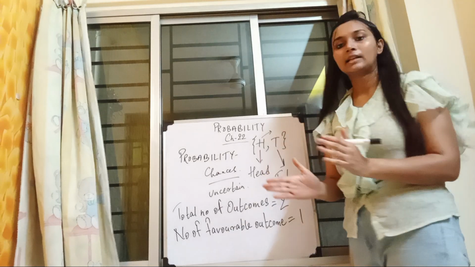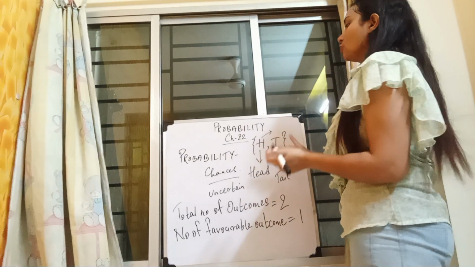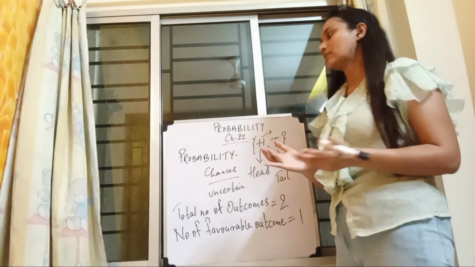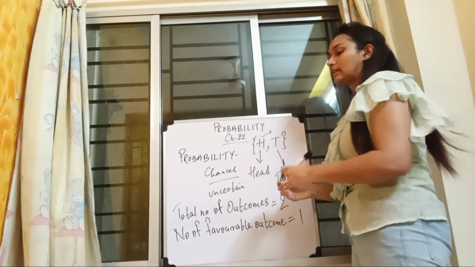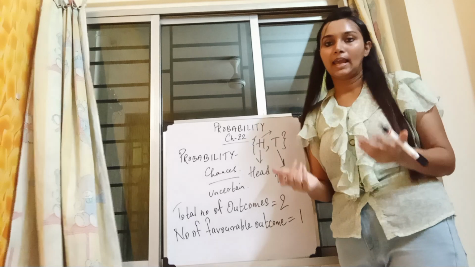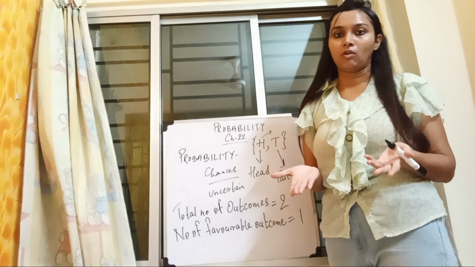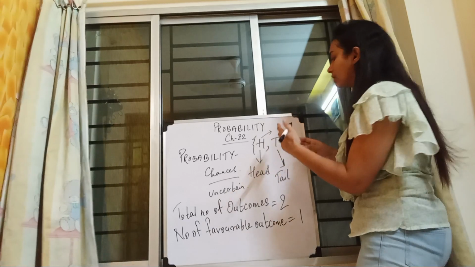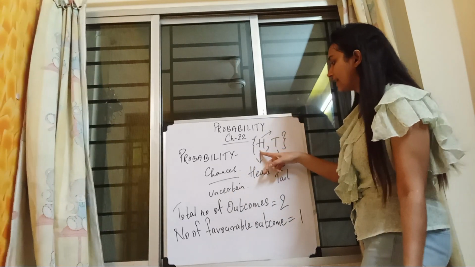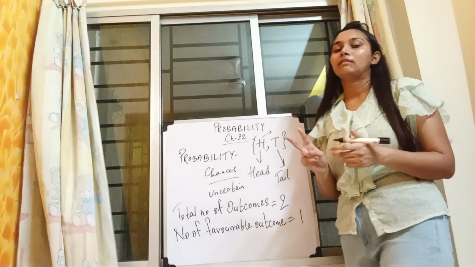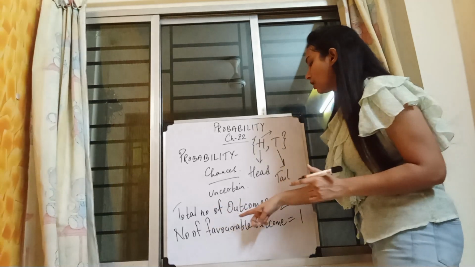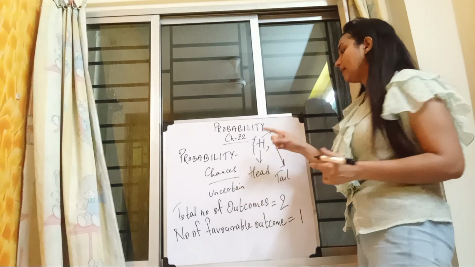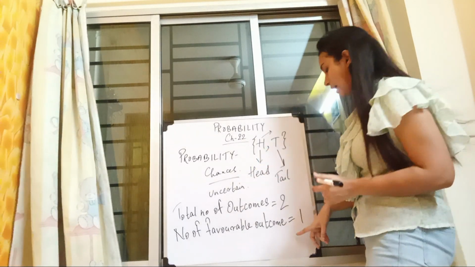Till this much, is it clear to you? Let me repeat again. Probability is basically the chances which are uncertain. Obviously, I am not sure that I will toss a coin and get a head. I might get it or might not. There are two possible outcomes, either I will get head or I will get tail. So the total number of outcomes is 2, and I want to get head, so the number of favorable outcomes is only 1.